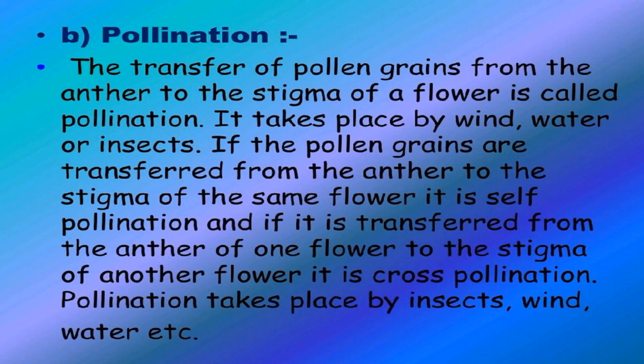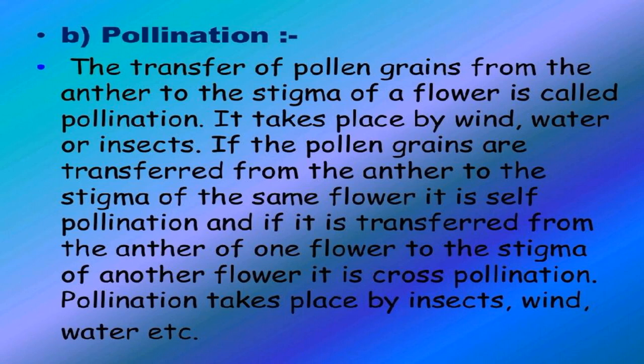The second type is the transfer of pollen grains from the anther of the flower of one plant to the stigma of the flower of another plant of the same species, called cross-pollination. Cross-pollination occurs in unisexual as well as bisexual flowers. The agents which help in cross-pollination are wind, water, insects, birds, etc.